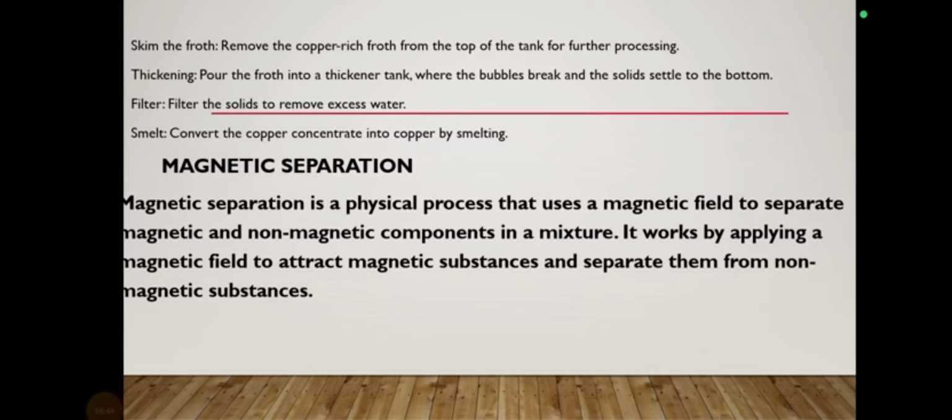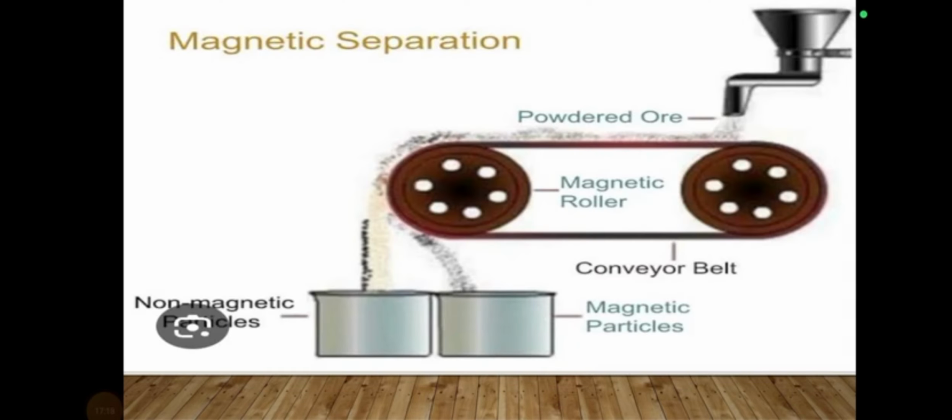Magnetic separation, as the name indicates, is a physical method. All three of these are physical methods: hydraulic washing, froth flotation, and magnetic separation. If we have some magnetic and non-magnetic components in a mixture, we can create a magnetic field which will collect all the magnetic portion, and it will get separated from the non-magnetic substances. This is a diagrammatical representation of magnetic separation, in which the powdered ore is passed through a roller, and the non-magnetic and magnetic particles are easily separated from each other.